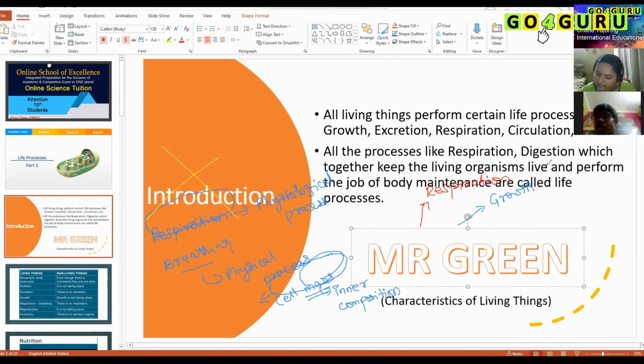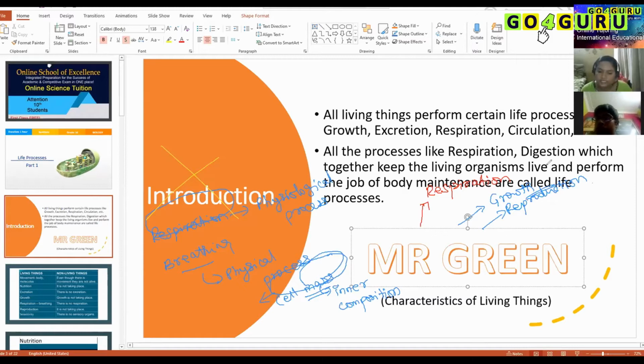Okay, so next R is reproduction. Who can define what is reproduction? Giving birth to the young ones which are identical to the parent. That is reproduction.